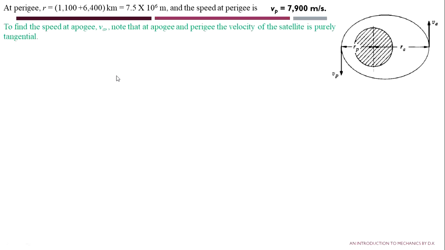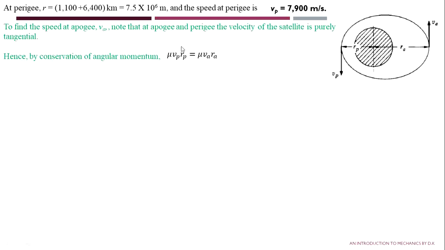Note that at apogee and perigee, the velocity of the satellite is purely tangential. See here, the direction of velocity is tangential. Similarly, here also the direction of velocity is tangential. So we will use the conservation of angular momentum: mu Vprp is equal to mu Vara.